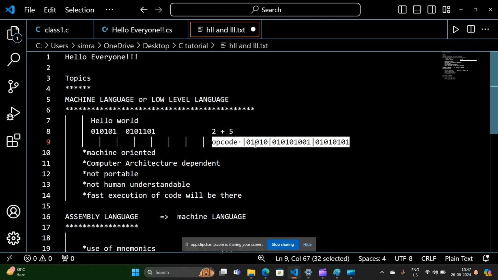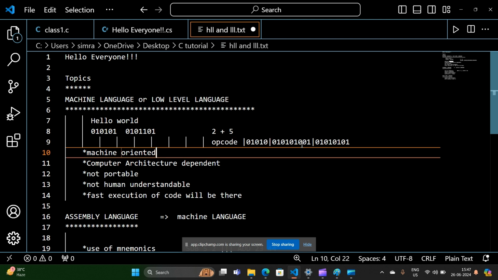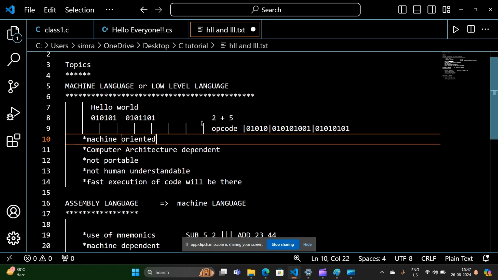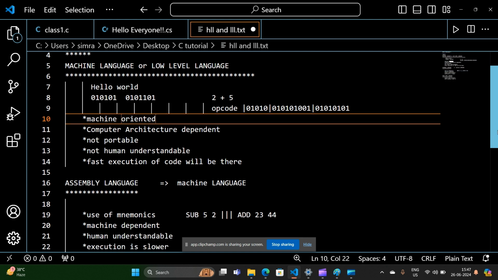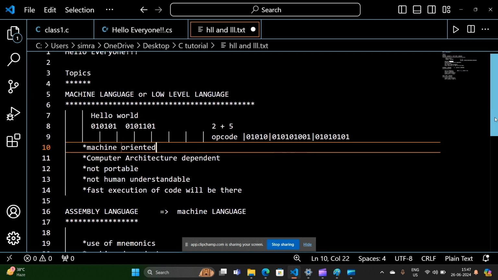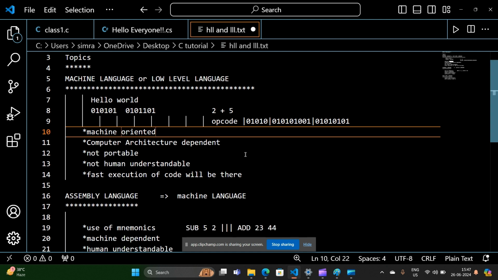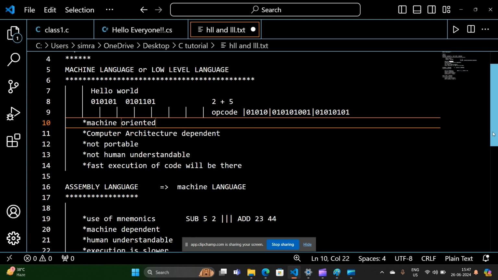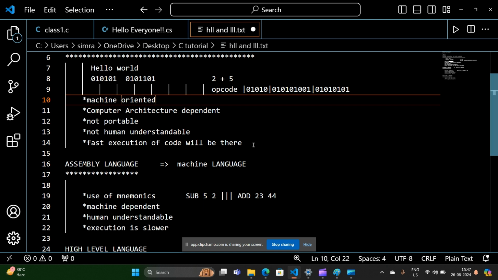If in these languages we have to write the operations, this was the new thing, and we have learned about the advantages and disadvantages. It is machine oriented: we have to learn the specification of the computer architecture of a particular machine, only then will we be able to write the machine code. This is not portable. The code which we write on our machine is not going to run on a machine of different computer architecture. Its execution is fast because there is no conversion from any other language into machine language.